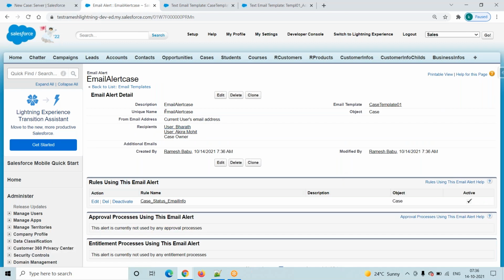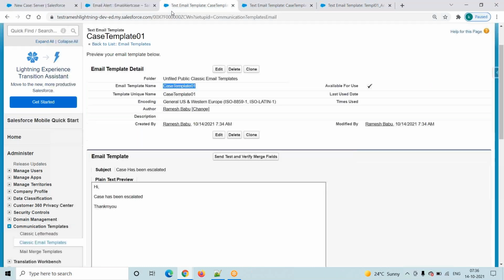See, it shows we are sending an email alert to these three users, from this email address, and this email alert should contain this email template. If you want, click on this email template and it will open the email template here. This is the email template, this is the subject line, and this is the body.